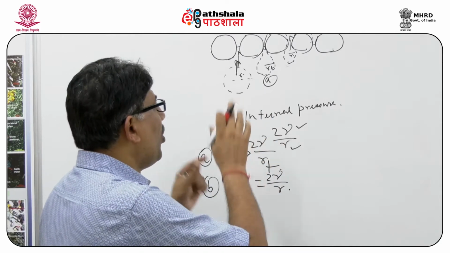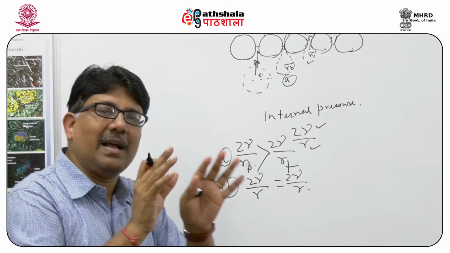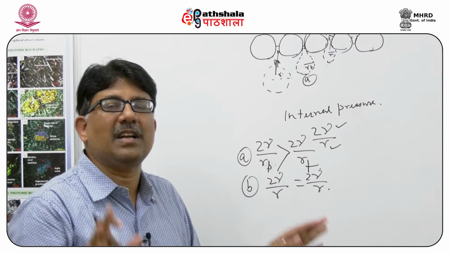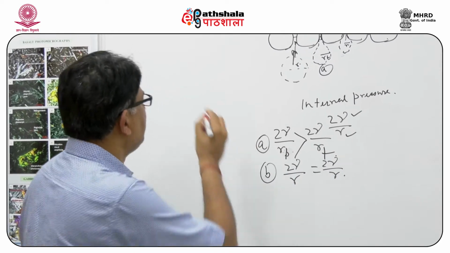So I can draw a diagram and discuss what we really mean by the hydrodynamic condition.